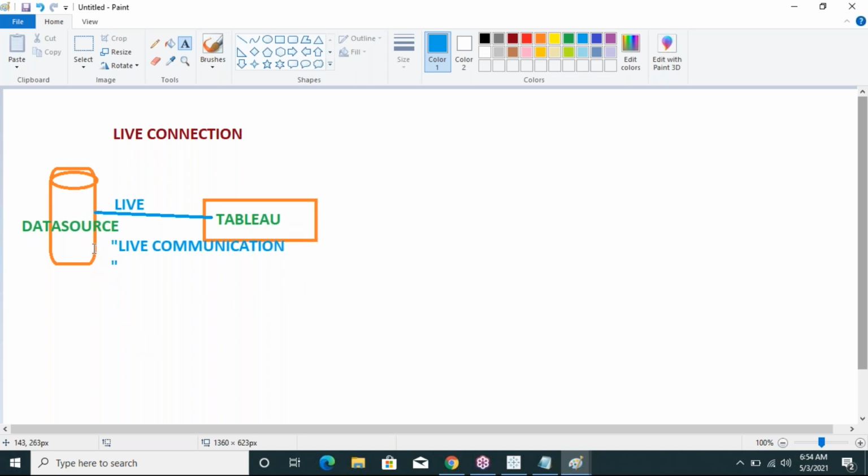The data source data cannot be stored in Tableau, only the data will flow, but the data cannot be stored in Tableau. That is the main thing. Then how does the live connection work? See here, practically.